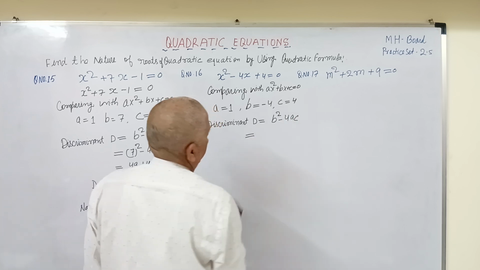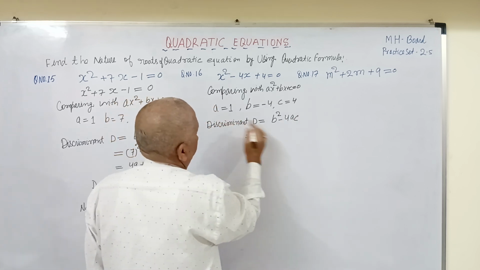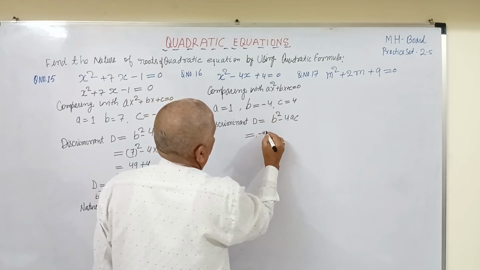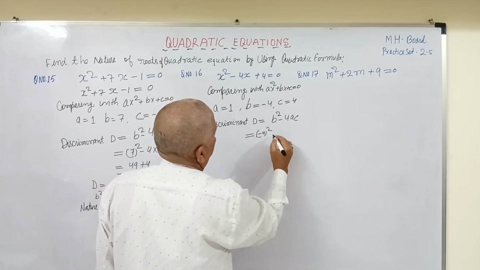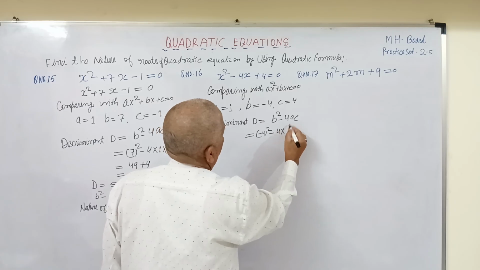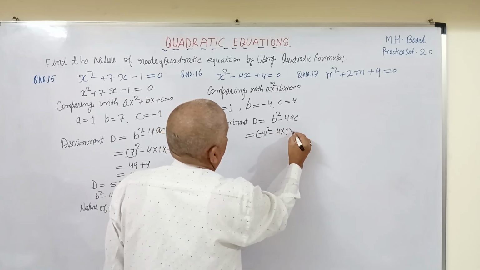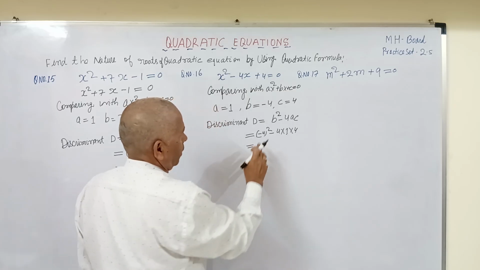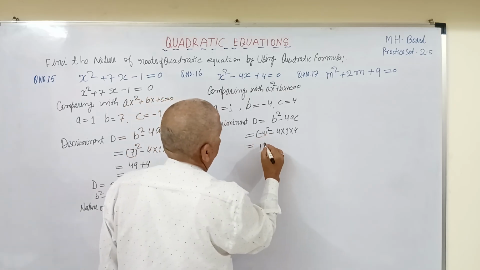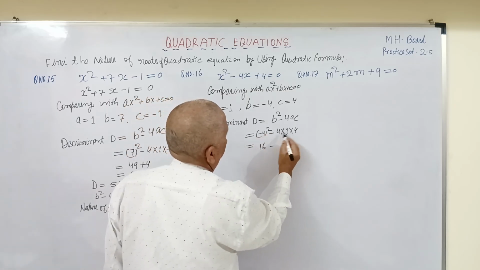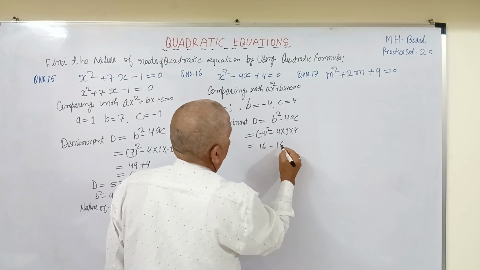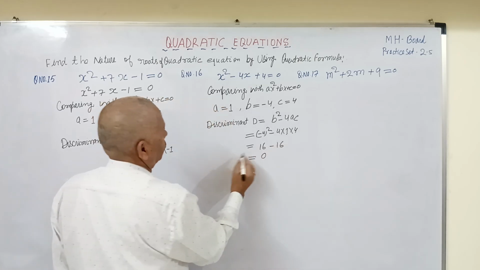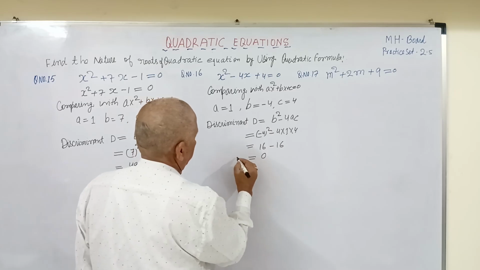So I will put the values, that is B square means minus 4 square, minus 4 into A is 1 into C is 4. So this becomes 16, minus 4 into 4 is 16. So we get 0. Now the D equals to 0.